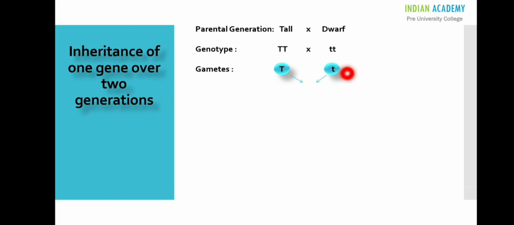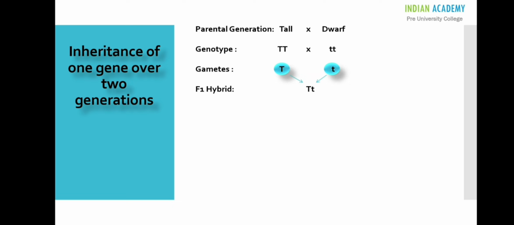As the two alleles are similar in both the plants, the other set of gametes also receives the same allele, so you can write it once. So this is called segregation of alleles during gamete formation.